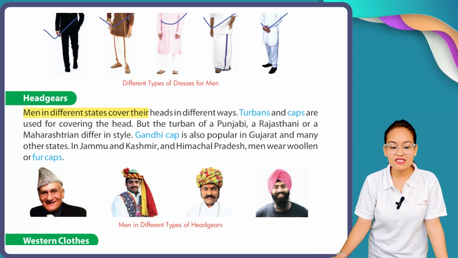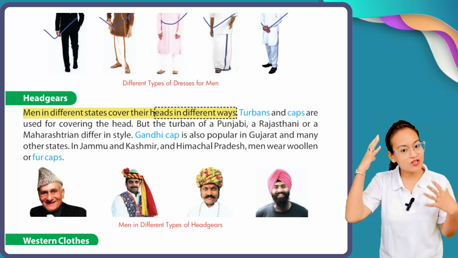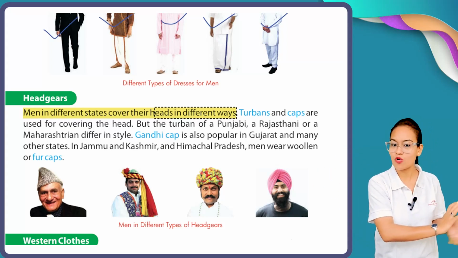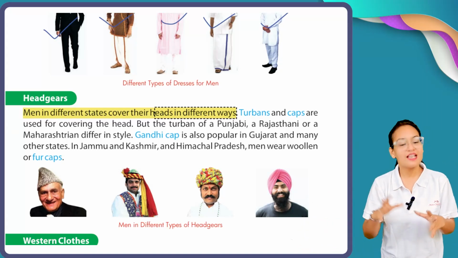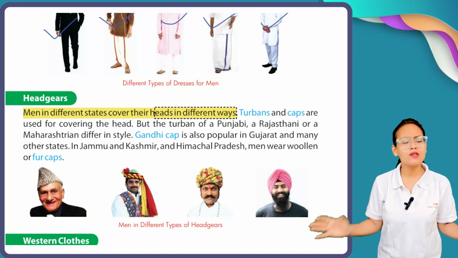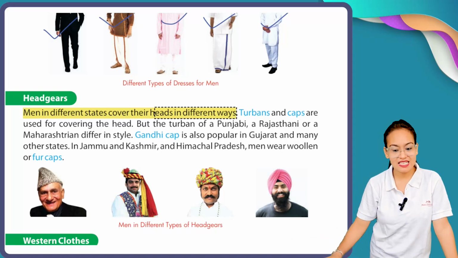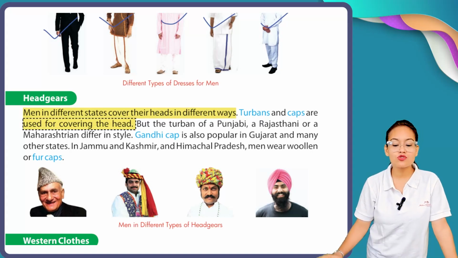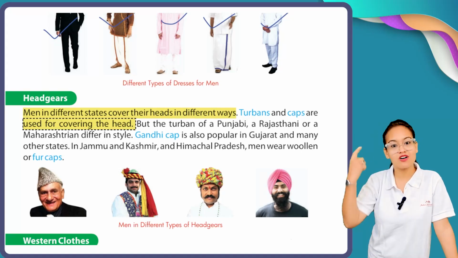Men in different states cover their head in different ways. Similarly, if Punjabi men cover their head, that has a different name. Tamil Nadu people wear something on their head, and it has a different name. Similarly, all the men who wear headgears have a different name in their state. The two most common headgears which we use are turbans and caps to cover our head.